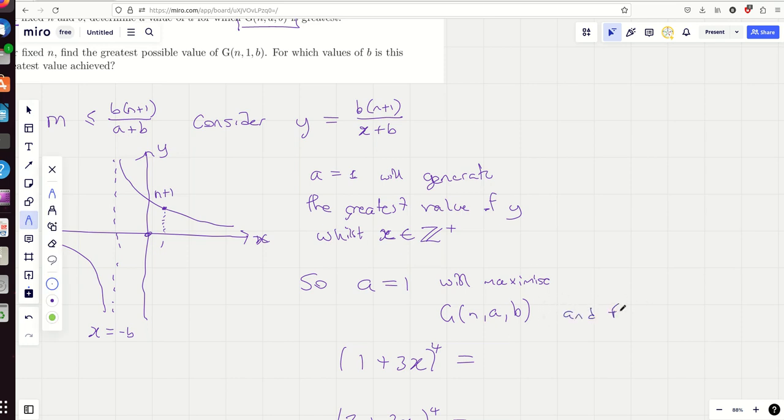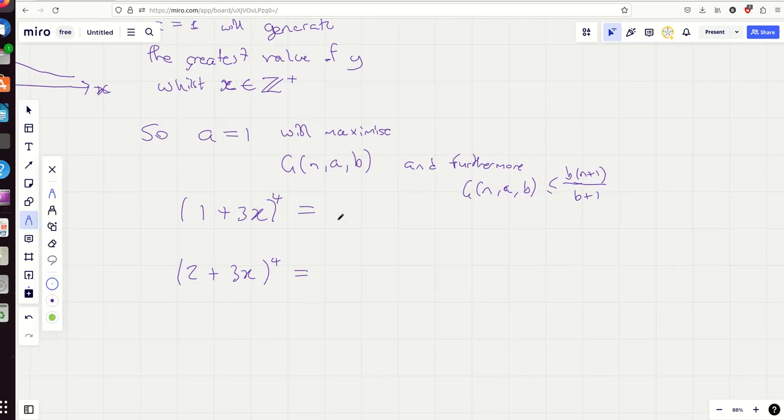And furthermore, the question didn't ask for this, but I'm just going to point out, GNAB should be less than or equal to, with a equals 1 plugged in, bn plus 1 over b plus 1. Now let's just see if it works in these cases. Well, expanding this out doesn't take very long.